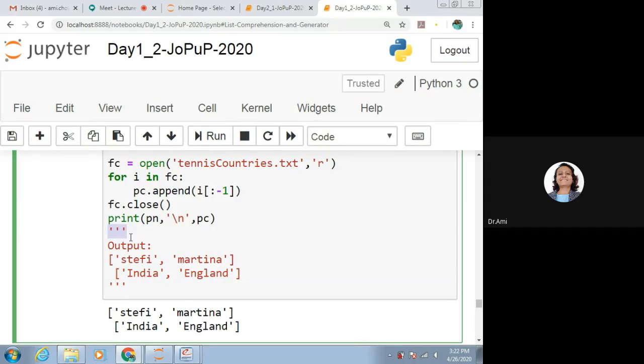Now, here I have used 3 quotes. It is actually called a doc string, but if you use it, it can be ignored, or for a multiple line comment, we can use it. If you want to get the doc string, the documentation string of a particular function, we can use these 3 quotes. This can be single quotes or otherwise double quotes, but 3 times. So the way it starts, the way it should end.